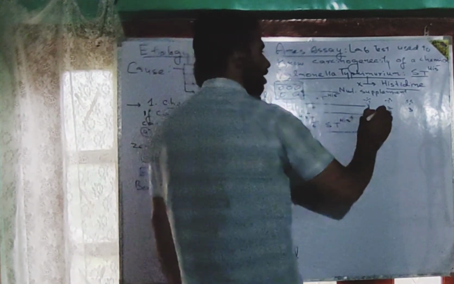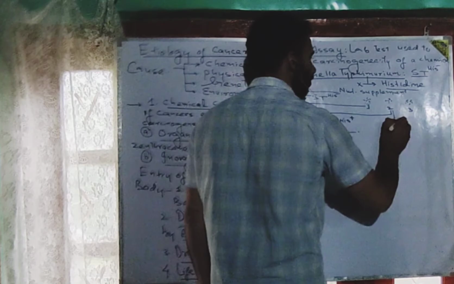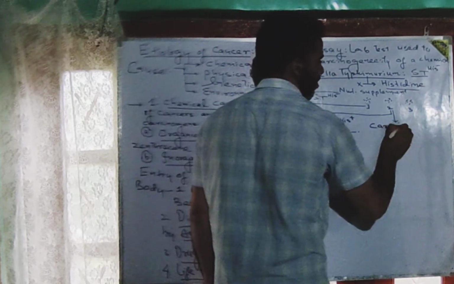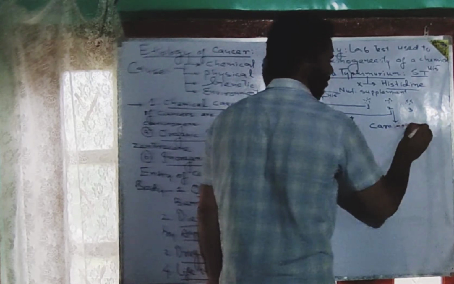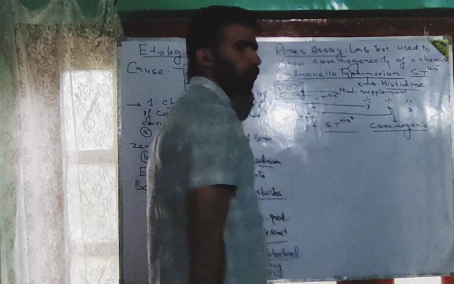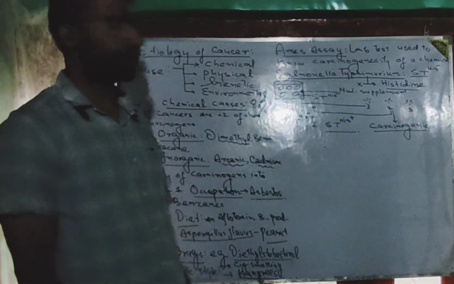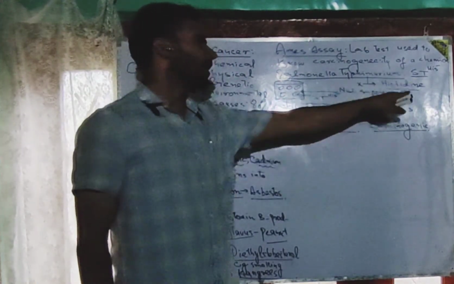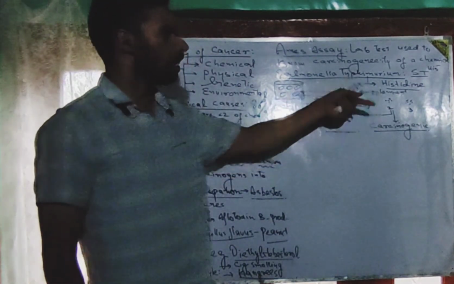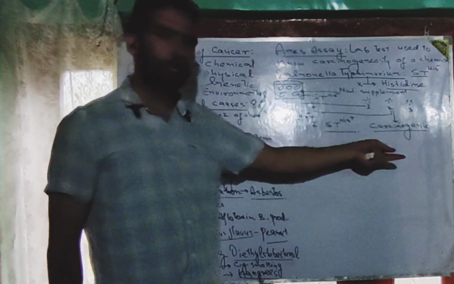So, this chemical is now declared to be carcinogenic.